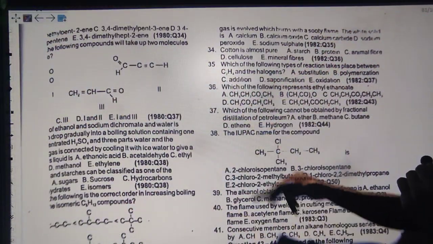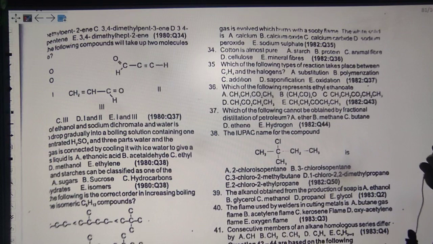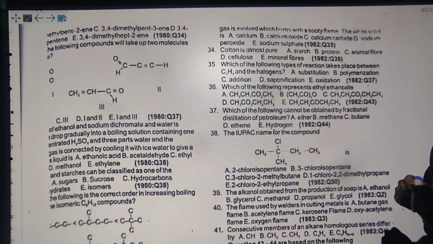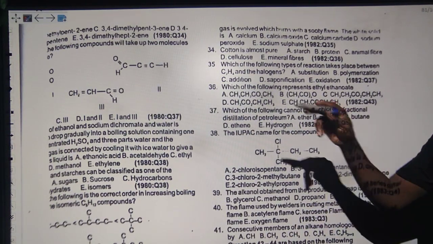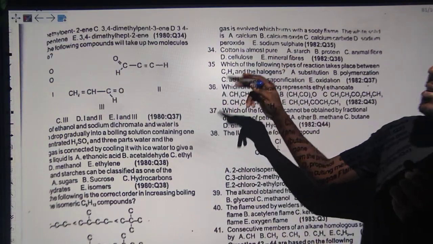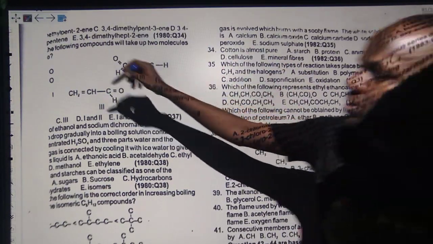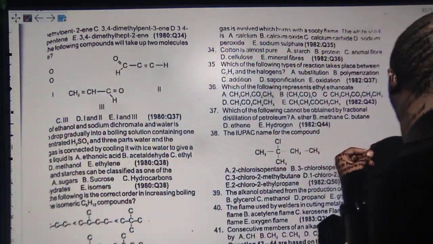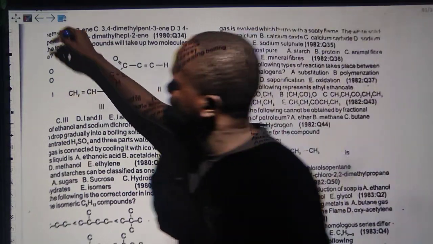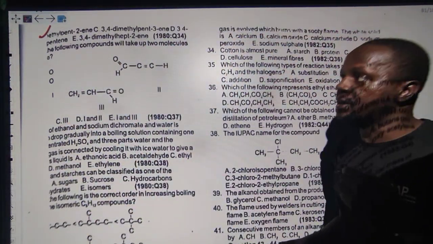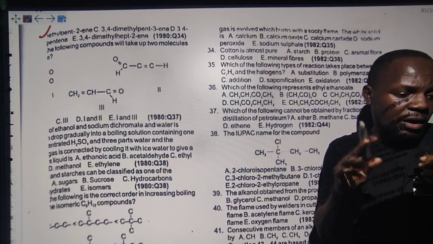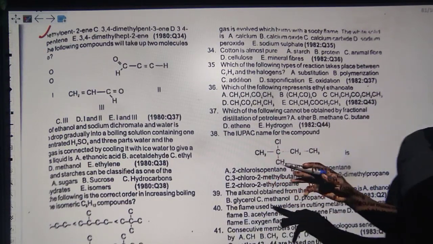So look at option B. What methyl do we want? Pent 2, 3. Am I right? Is it 2, 3 something? Pent-2-ene. So that's the correct answer. It's not 3, 4. So this option is correct. What makes the first option wrong is because it is pent-3-ene, which is supposed to be pent-2-ene.